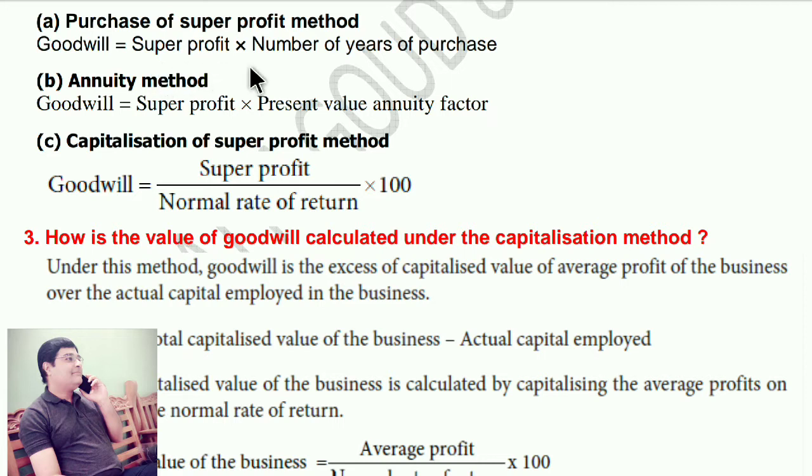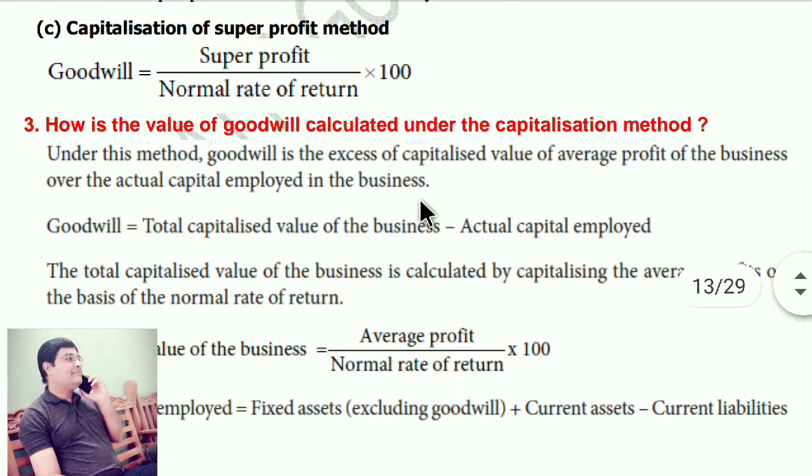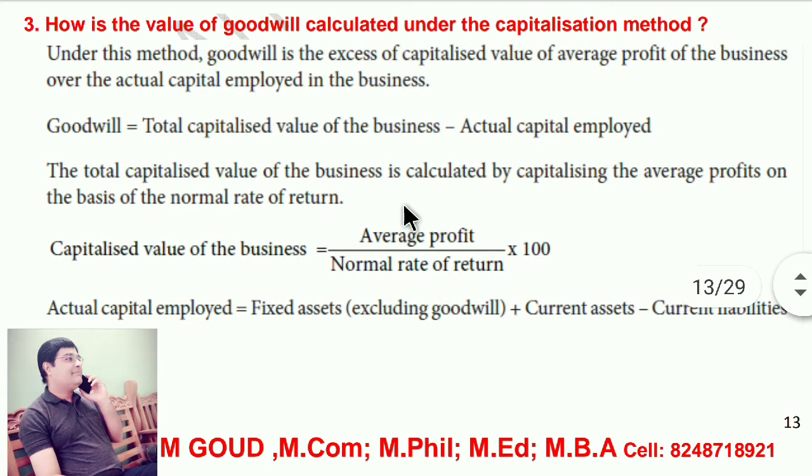A. Purchase of super profit method. Goodwill equals super profit into number of years purchase. B. Annuity method, goodwill equals super profit into present value annuity factor. C. Capitalization of super profit method. Goodwill equals super profit by normal rate of return into 100.